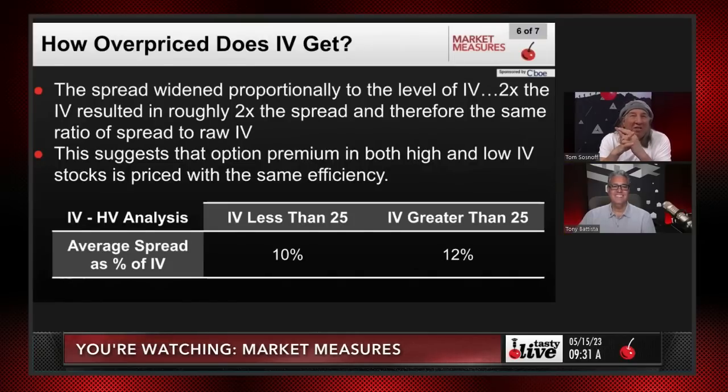So the spread widened proportionally to the level of implied volatility. 2 times the implied volatility resulted in roughly 2 times the spread, and therefore the same ratio of the spread to raw implied volatility. So this suggests that option premium in both high and low IV is priced in with the same efficiency, just like you said. Damn, they're good. Right? And again, this could be a tiny little margin of whatever, but it's close enough, 10, 12%, 10, 11%, whatever it is. Basically meaning there's no more edge if you trade low volatility or high volatility, you just take less risk with low volatility stocks. That's all there is to it.